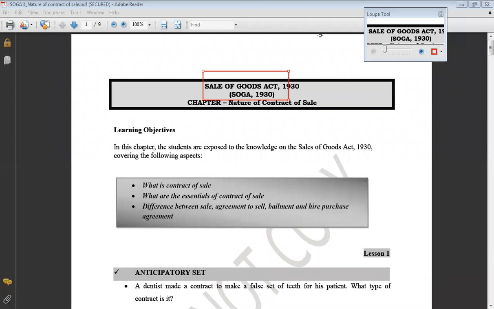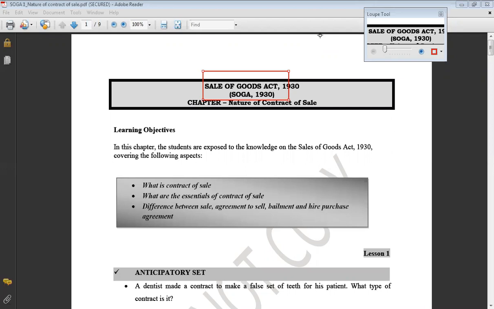Hello class. Today we are going to start with the new act, the Sale of Goods Act 1930. We have already finished the Indian Contract Act, and if you have noticed, in the Indian Contract Act there were certain sections which were missing in the chapters.